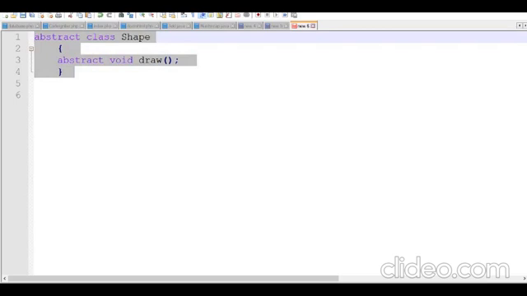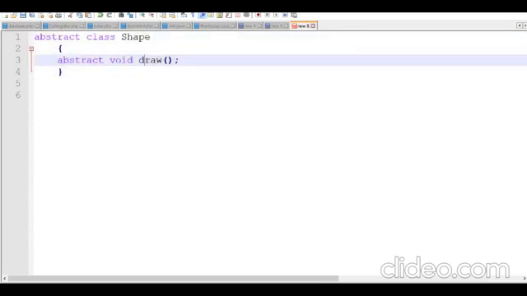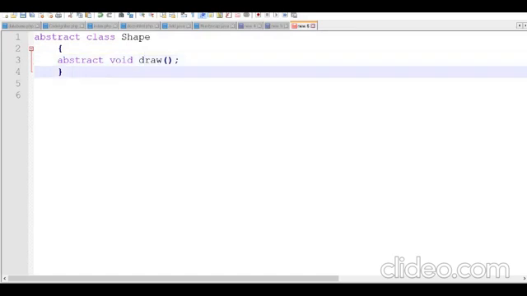Inside the draw method, assume that there is code for drawing rectangles, circles, triangles, everything. There is code inside the drawing that is not known to the users, but known to some experts or programmers.